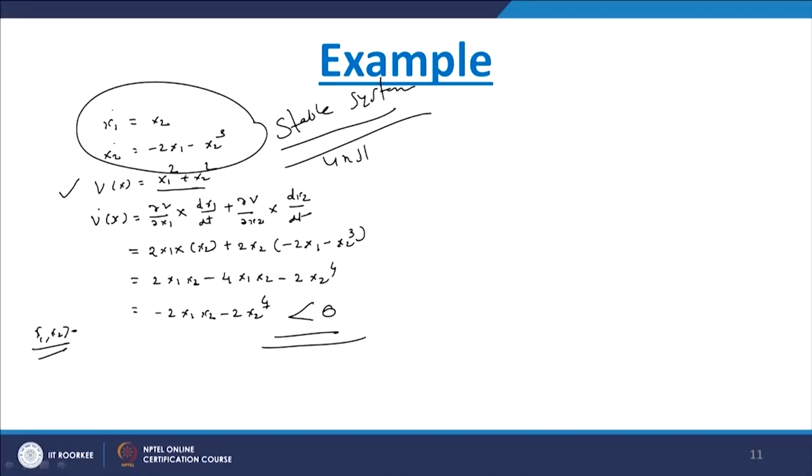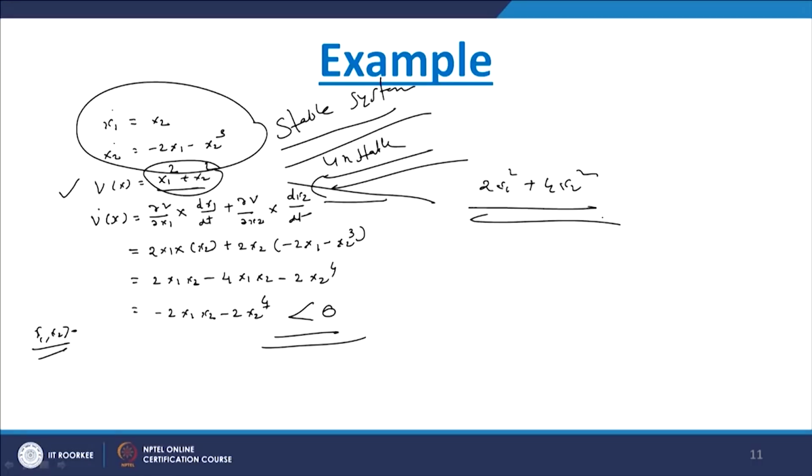But here this is the issue, because we have taken one specific function. It may be possible that if you take a different function, this system may come out unstable. Suppose that instead of this function we have taken a different function, let us say 2x1 square plus 4x2 square. This is also a positive definite function.